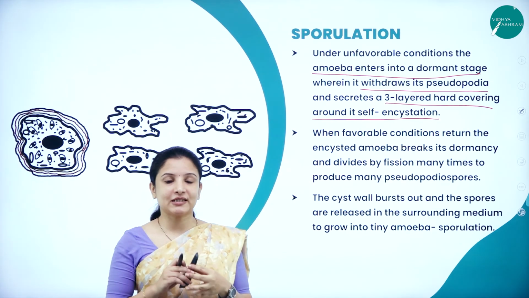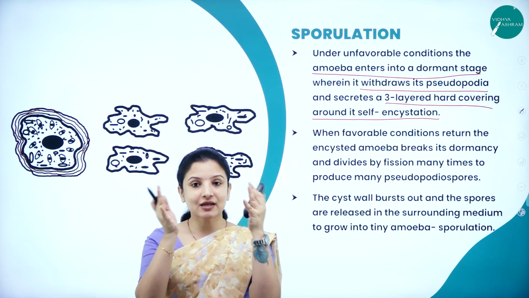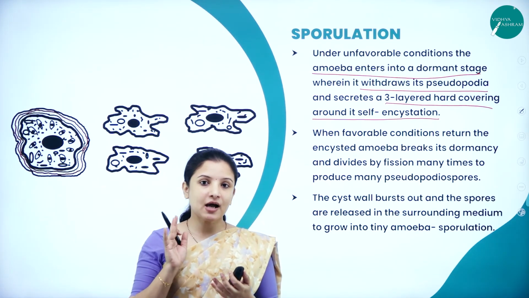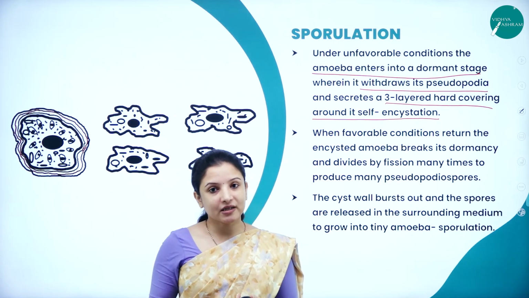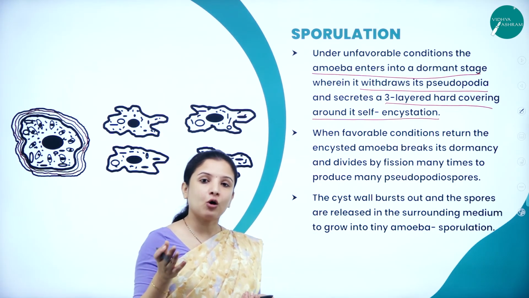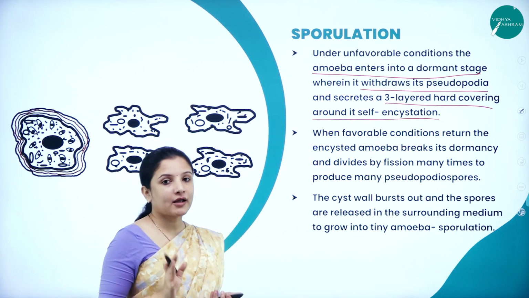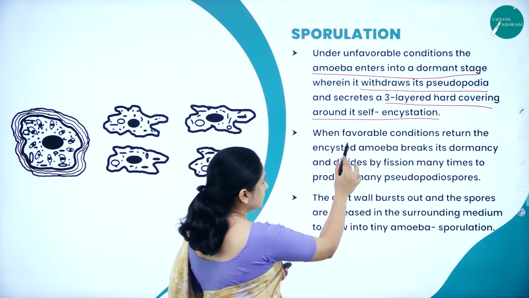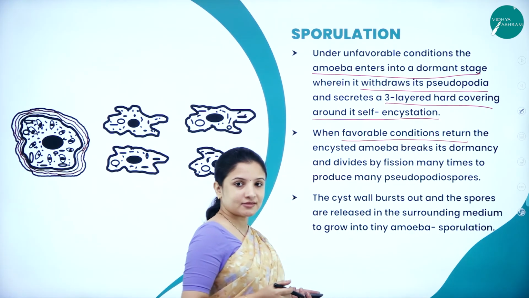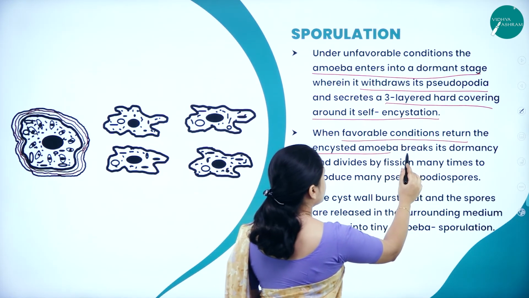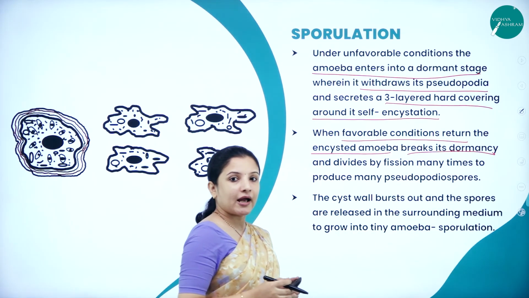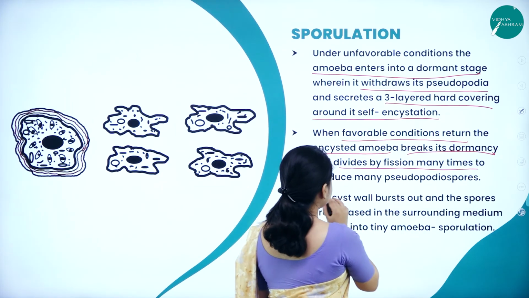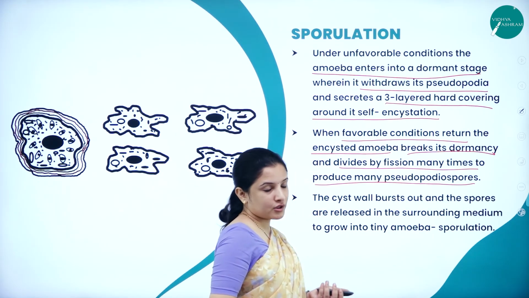Now it is encysted, it is covered. Because it is covered by three layers, it is protected when the conditions are unfavorable. Now when the conditions become favorable, or when normal conditions come back, what happens to the amoeba we shall look into. When favorable conditions return, the encysted amoeba will break its dormancy and again undergo binary fission many times to produce many pseudopodiospores.